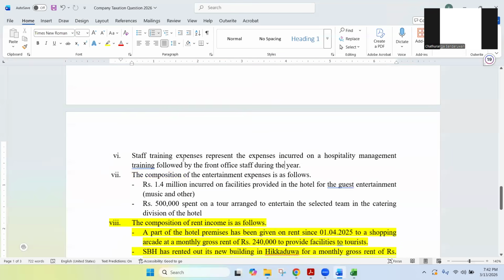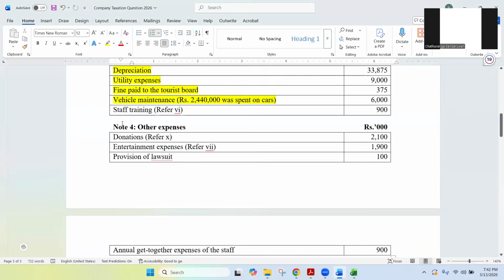Exactly. Very good. This is deductible because we have spent this for the improvement of the front office staff. The hotel has spent this on hospitality management training for the benefit of the hotel. So this training is deductible. We have already deducted it, so we don't have to do any adjustment.